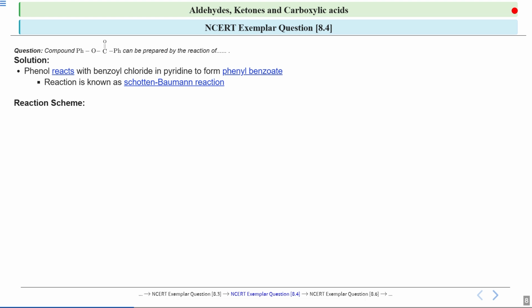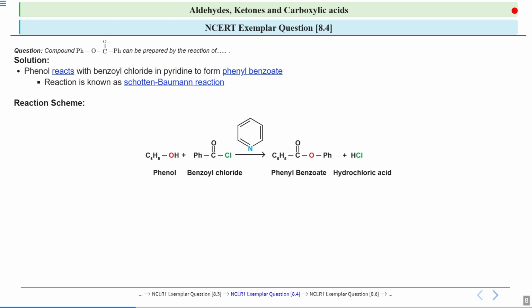Now let us look at the reaction scheme. So here you can see that phenol reacts with benzoyl chloride with pyridine to form phenyl benzoate and hydrochloric acid as a byproduct. Okay, so this is the reaction scheme. Now we have seen pyridine over here. So let us discuss the role of pyridine. So pyridine is not just a solvent here. Okay, it plays a crucial part in making this reaction proceed more smoothly.